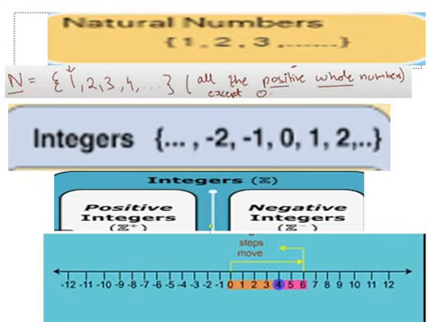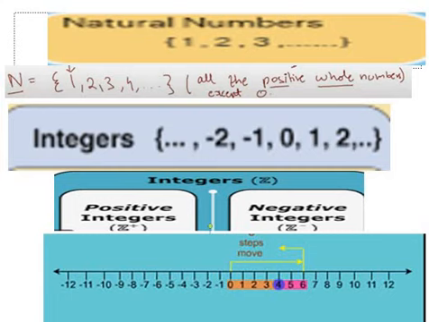Here I am not saying positive integers or negative integers, I am saying just integers. When I say just integers, I have 0, negative integers and positive integers. If I talk about the set of positive integers, I'm going to have 1, 2, 3, and so on, all the positive whole numbers, just like the set of natural numbers. Right, is this thing clear?